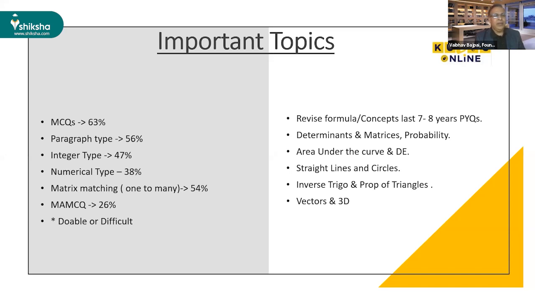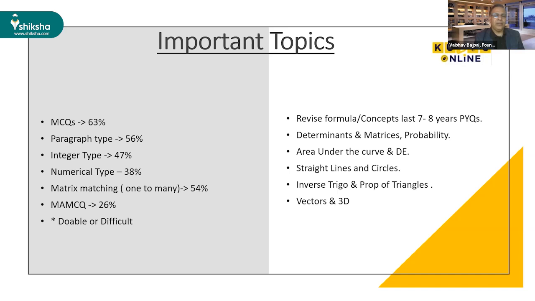Then MAMCQs. MAMCQs are very harsh. Why am I saying this is harsh? Because if you see the 2015 paper, they gave MAMCQs and did not give partial marking. So suppose in a particular question the correct answer is ABC and you click only A and B. You will lose the mark.